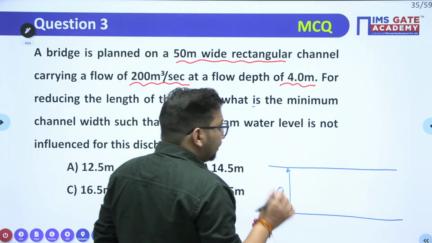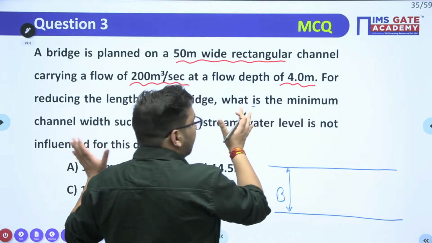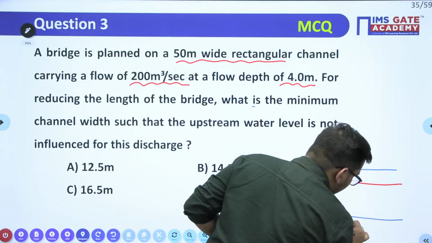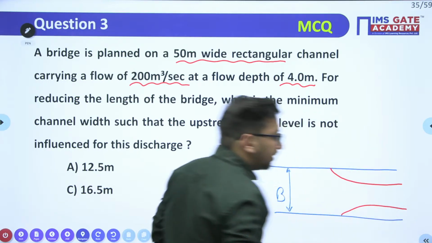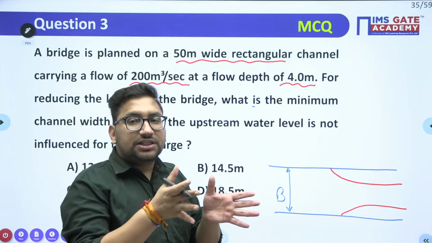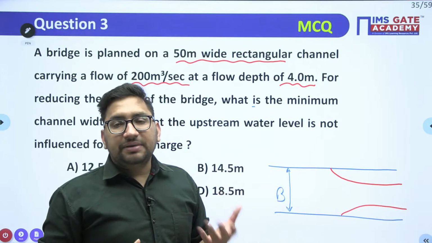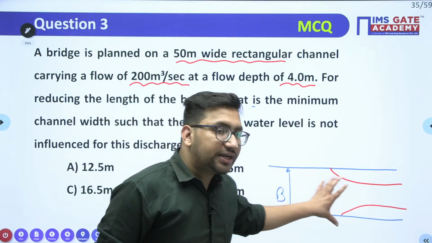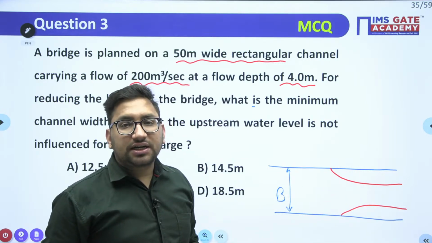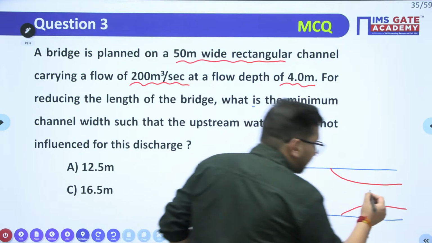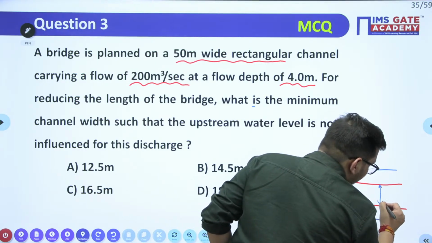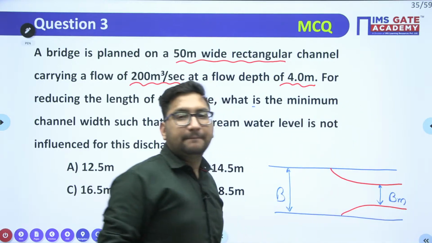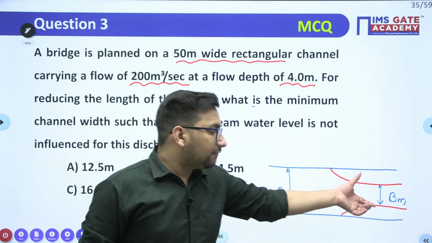Now you want to reduce the length of this particular bridge. So for that, what have you done? You have reduced the width of this particular channel. As the length of the bridge decreases, it will be more economical, right? So what have you done? You have contracted the width. Let's suppose now you have contracted this width up to a value of BM, right? Up to a value of BM.